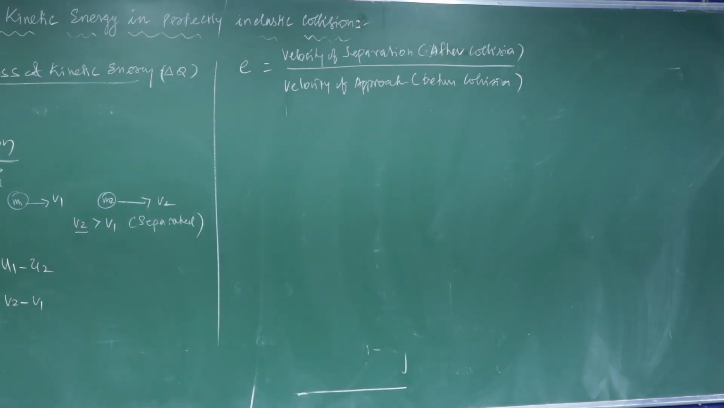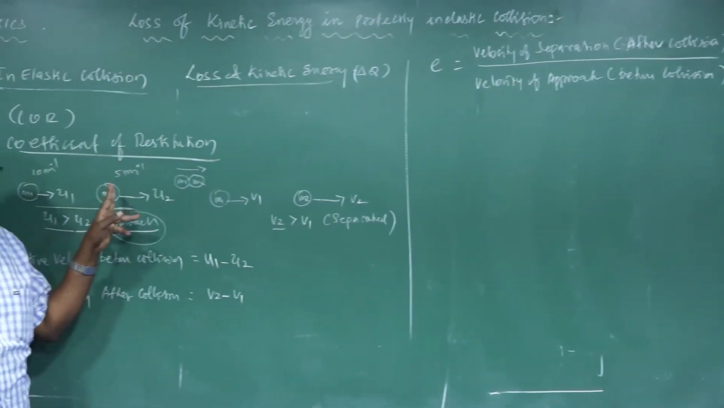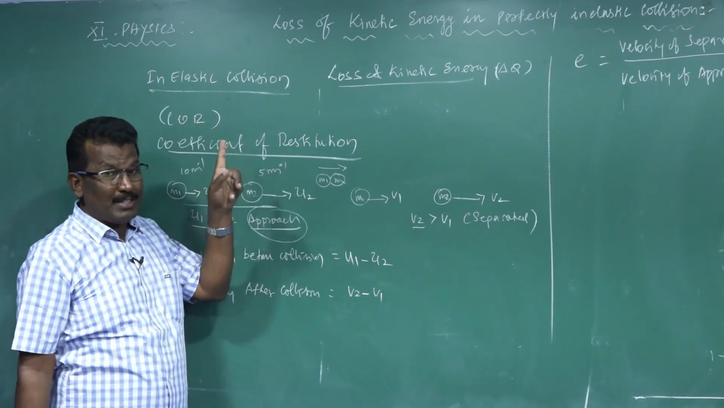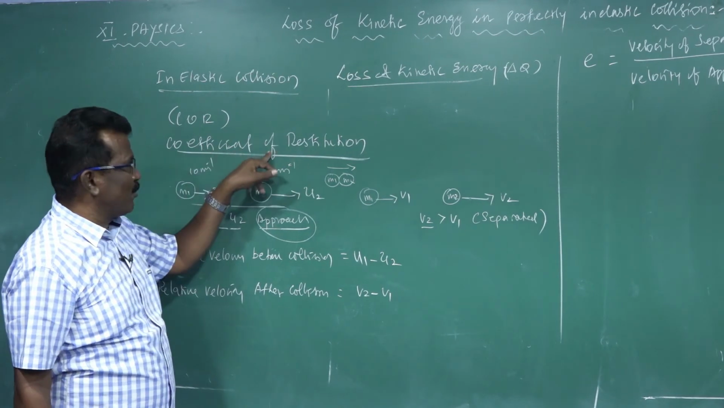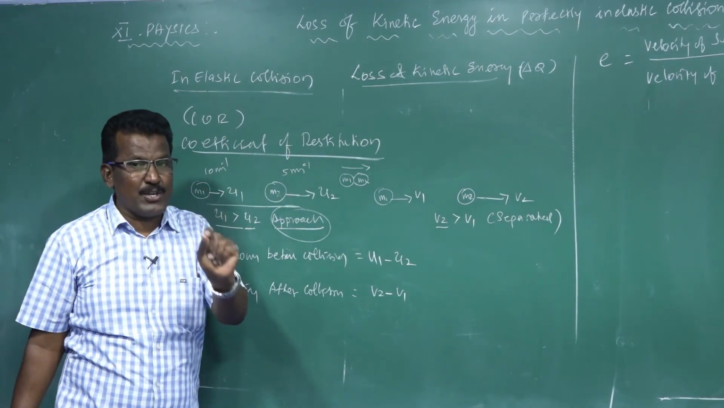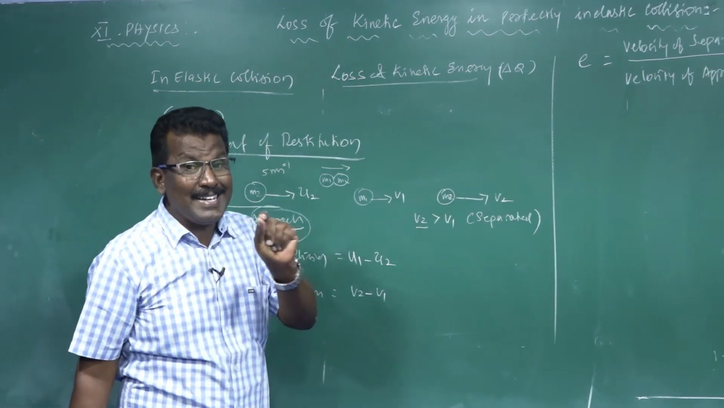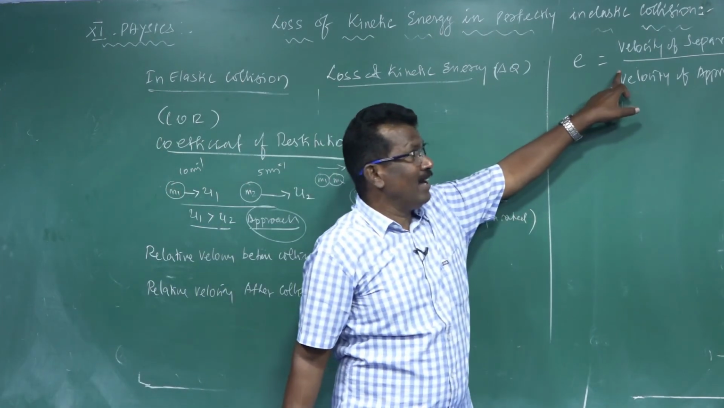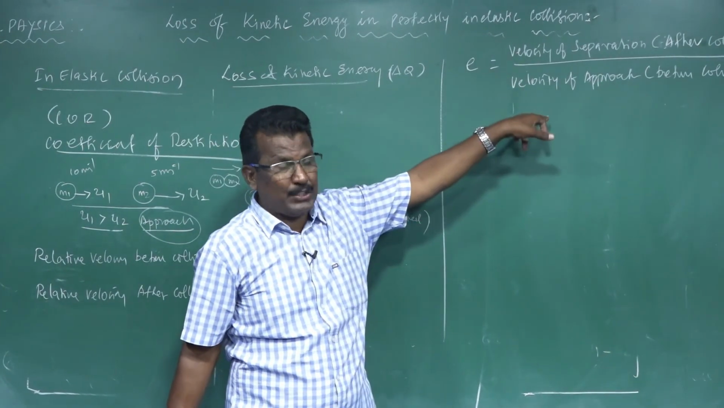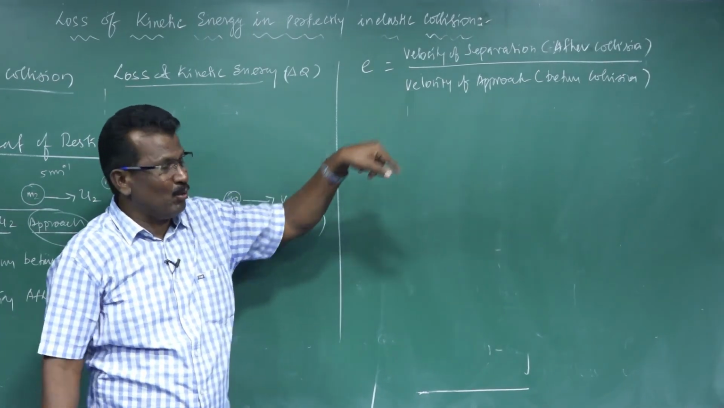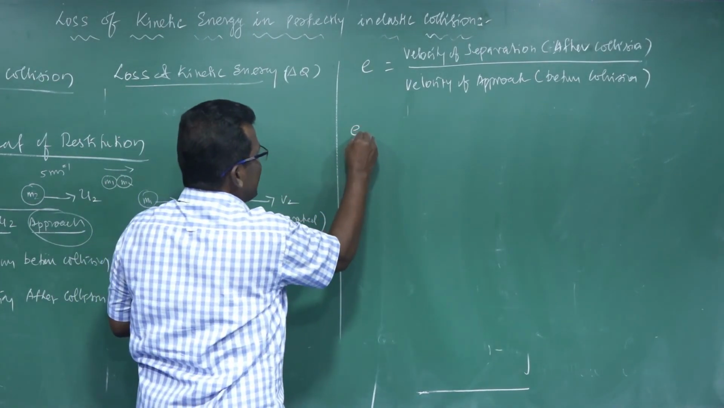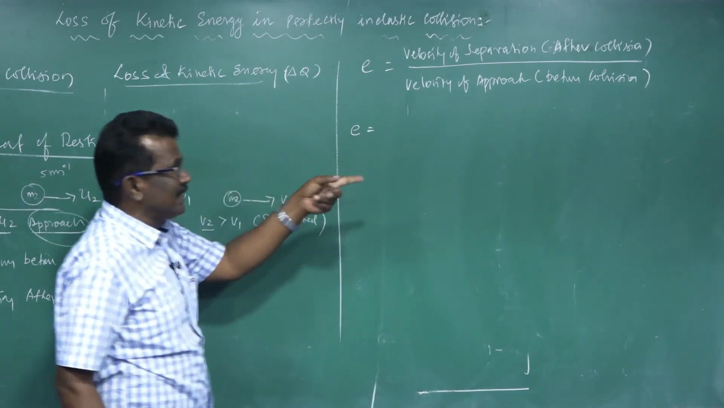The amount of kinetic energy lost during the collision can be calculated using the coefficient of restitution, denoted by E. Coefficient of restitution may be defined as the ratio of velocity of separation after collision to velocity of approach before collision. So E is equal to velocity of separation after collision